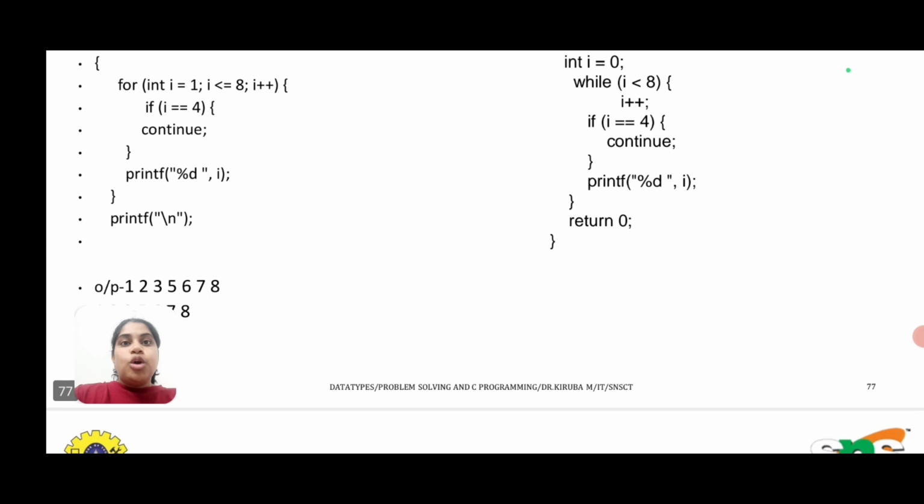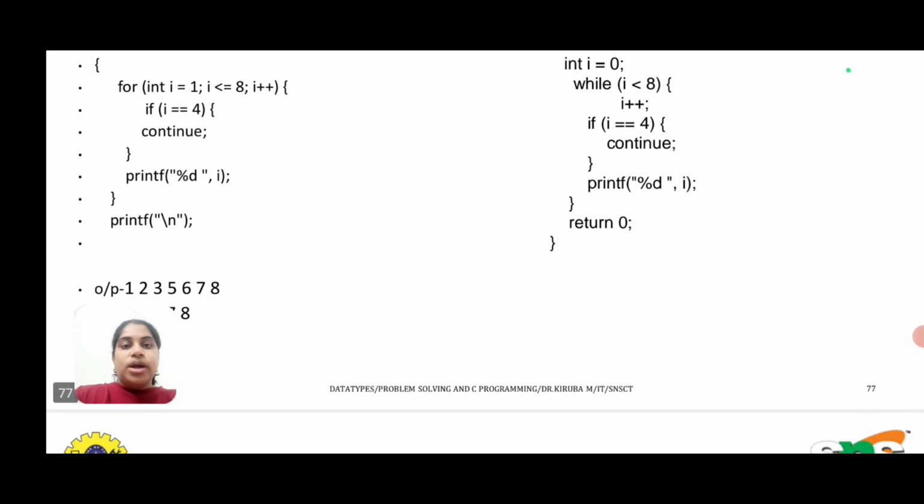The output of the first case is 1 2 3, printf prints the value of I. First it will come as 1 2 3, but when I is equal to 4, continue. What does continue do? It just skips that value, and that particular iteration goes again to the starting.